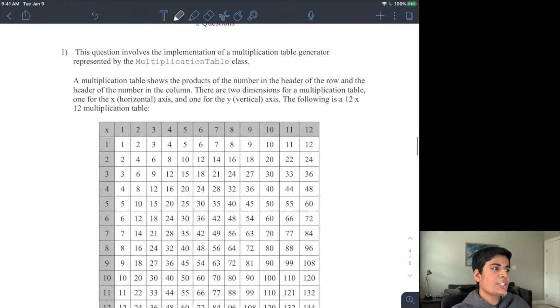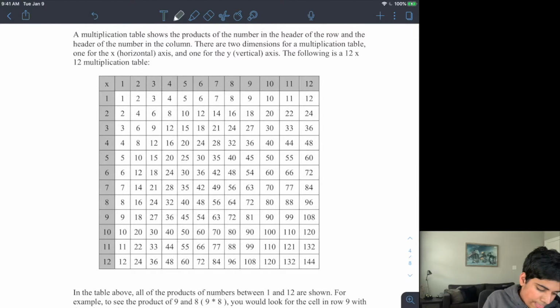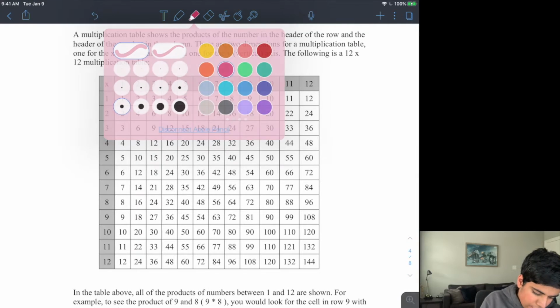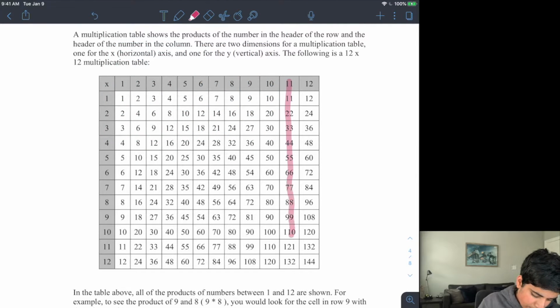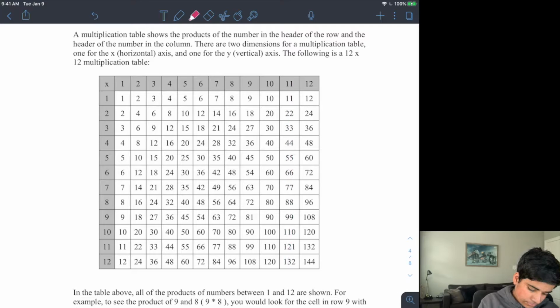Anyway, a multiplication table shows the products of the numbers in the header of the row and the number over here on the side. So, for example, 11 times 10, I can do by looking at the 11 column and the 10 column, and the intersection is going to be the product, the solution that you're looking for. So this is a 12 by 12 multiplication table.